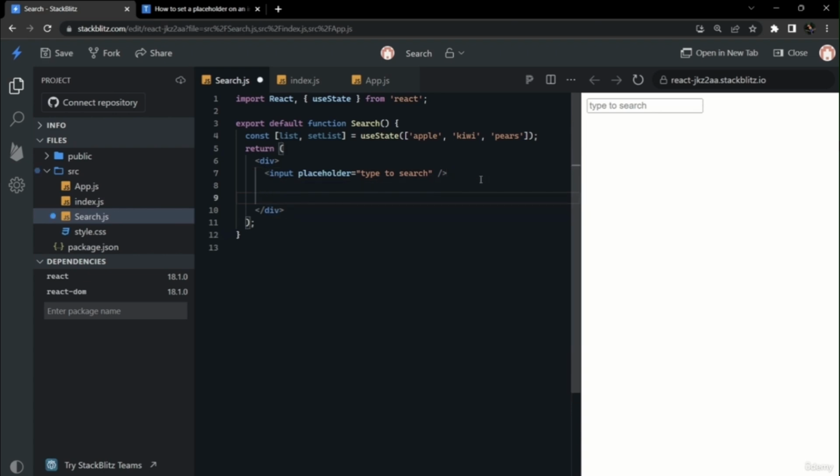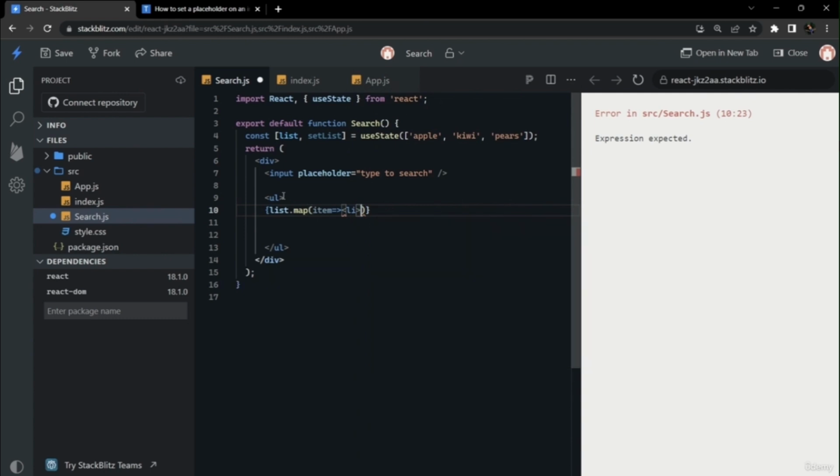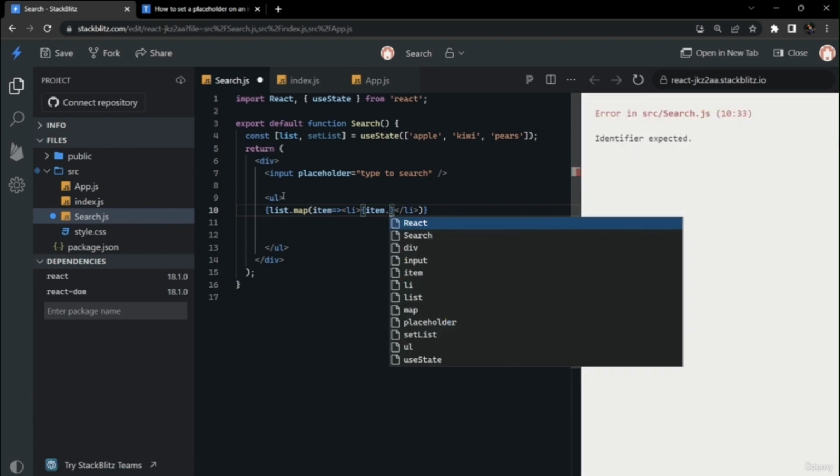So we will create a ul and li below this input tag in which we will iterate over the fruits array, and we will be displaying all the fruits in li format. So for that we will iterate over the list through the map method, and inside of li we will write each of the fruit.